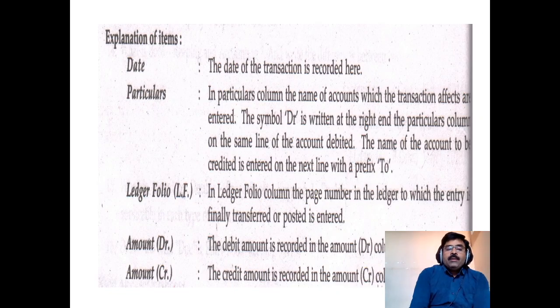Then amount debit. The debit amount is recorded in the debit column, and amount credit, this will be written in the credit side column. So the credit amount is recorded in the credit column. These are the 5 particulars we will write: date, the date of transaction. Particulars, in this one we write the entry and the small narration of the transaction. Ledger file, the ledger page number of both accounts affected, and the amount debit and amount credit.